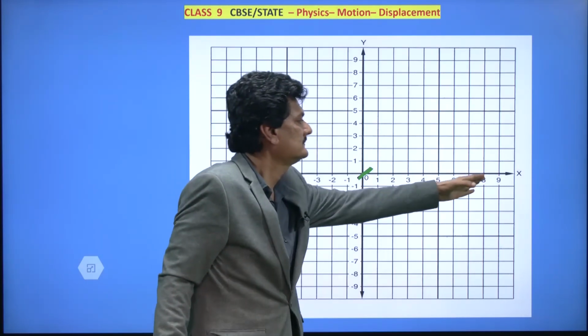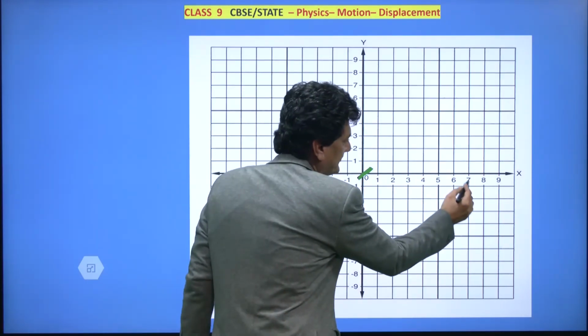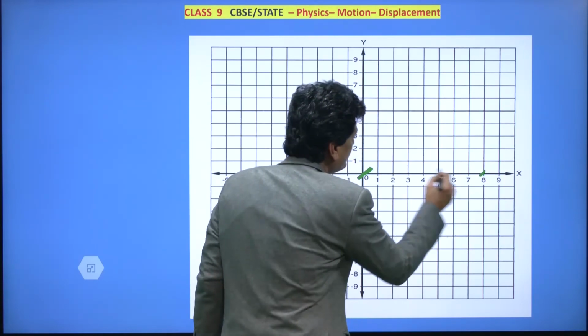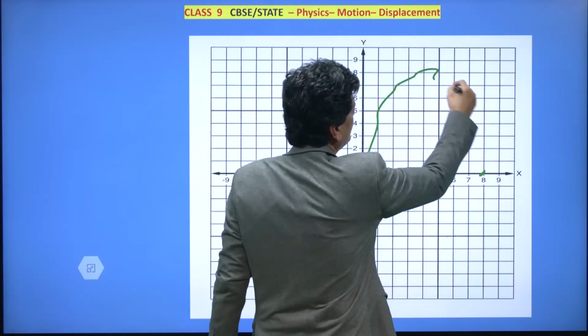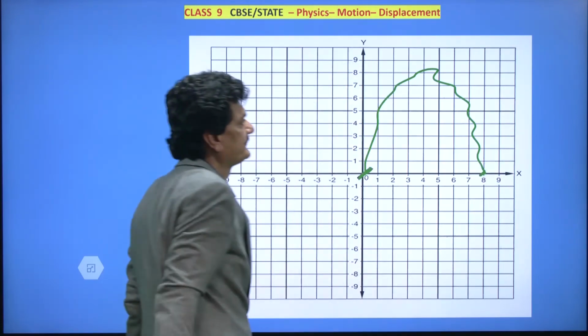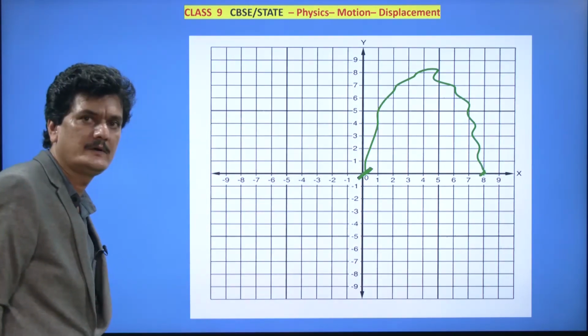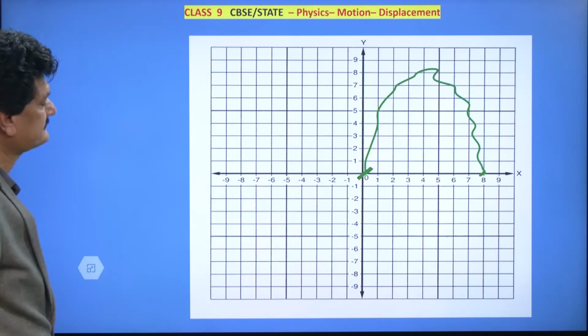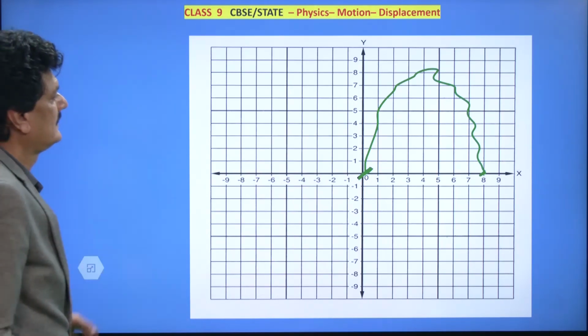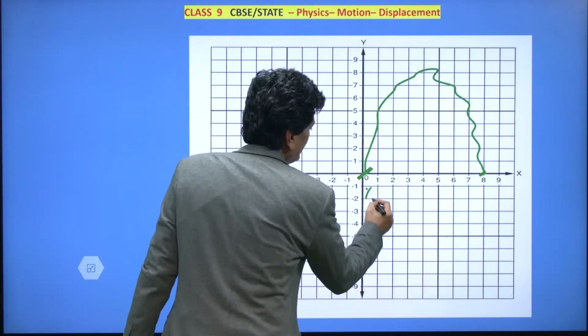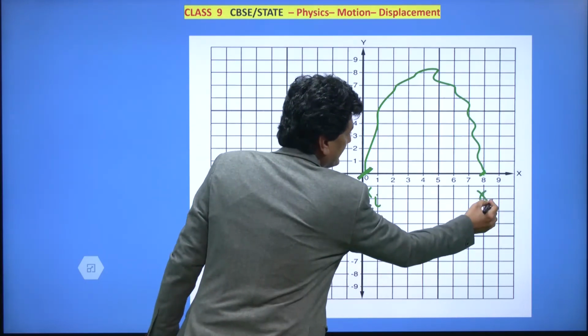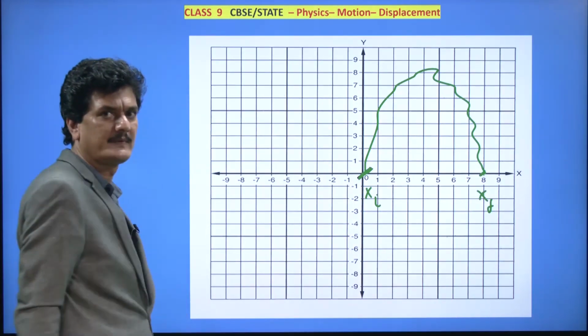And suppose the body is traveling horizontally. Suppose it has reached here, traveling like this and reached here. Then what are you going to do? This is the value of xi, this is the value of xf, right?